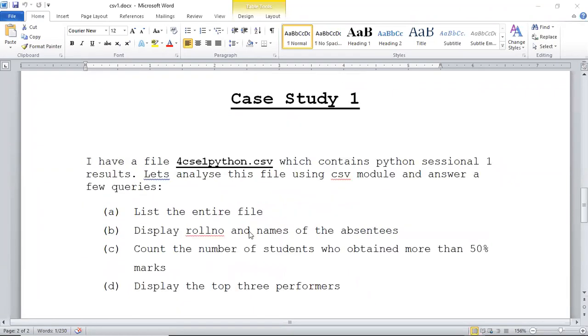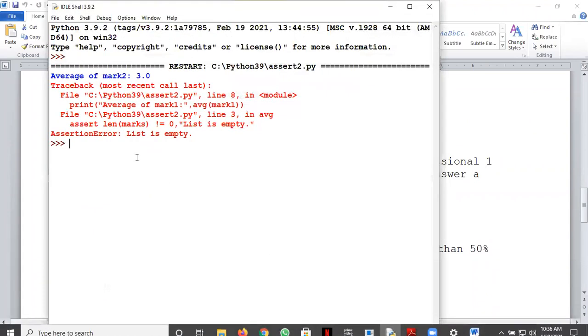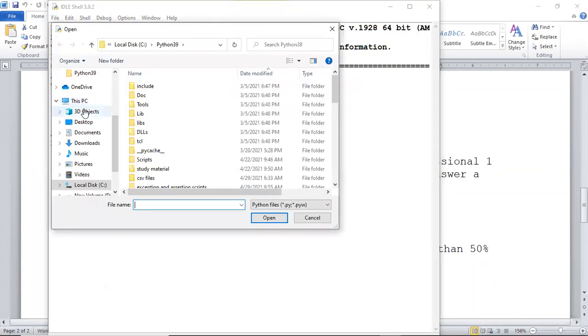Okay, so we have to do this case study. Let's do it. Let's keep on noting it. If you have copy pen with you, that's good. I'll be doing it step by step. I'll show you the CSV file also first of all. So let's go to our CSV file, whether we have this CSV file with us.